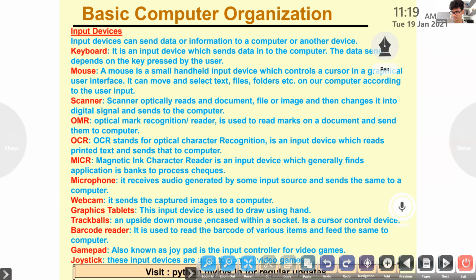All these things you know except a few. Tablets you know. OMR, OCR. Only the other things you know already. So you have to learn only a few examples of input devices.